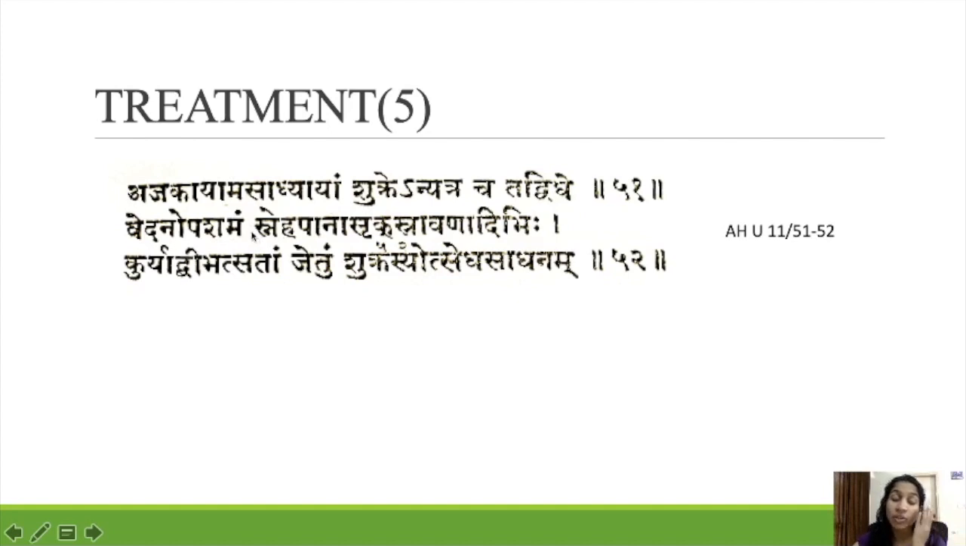In that condition, if it is asadhya but the patient complains of pain, we have to give treatment: vedana upashamanam, snehapana, asrik sravanadibihi. So there we have to give snehapana and siramoksha. Bloodletting should be given for reducing the pain. Kuryad bivalsadam jedam, we have to get rid of the bivalsada, what happened to our eyes. For that, shukrasya utseda sadhanam.